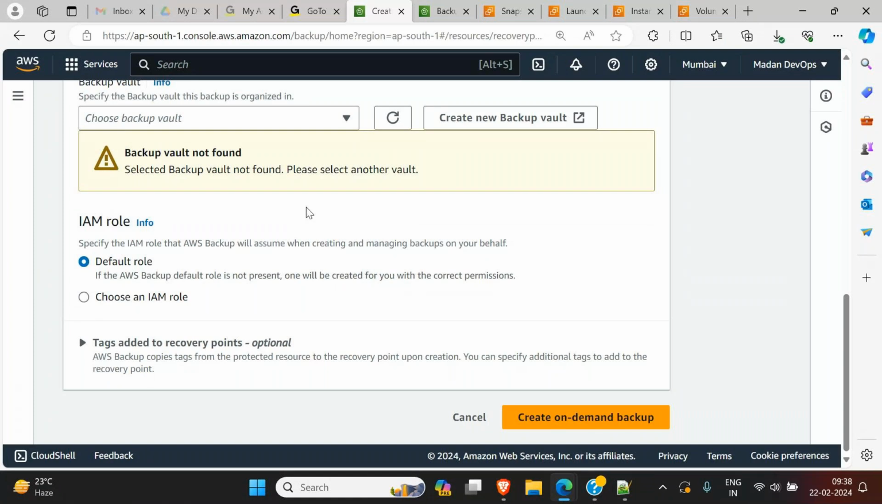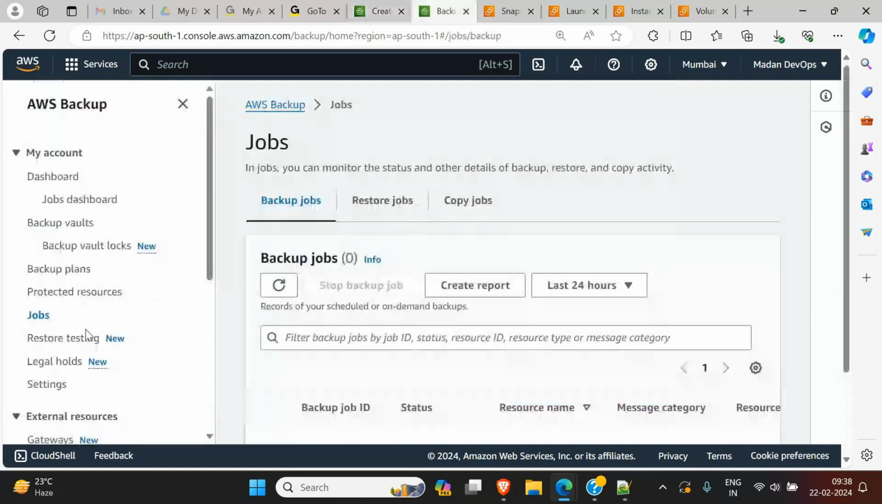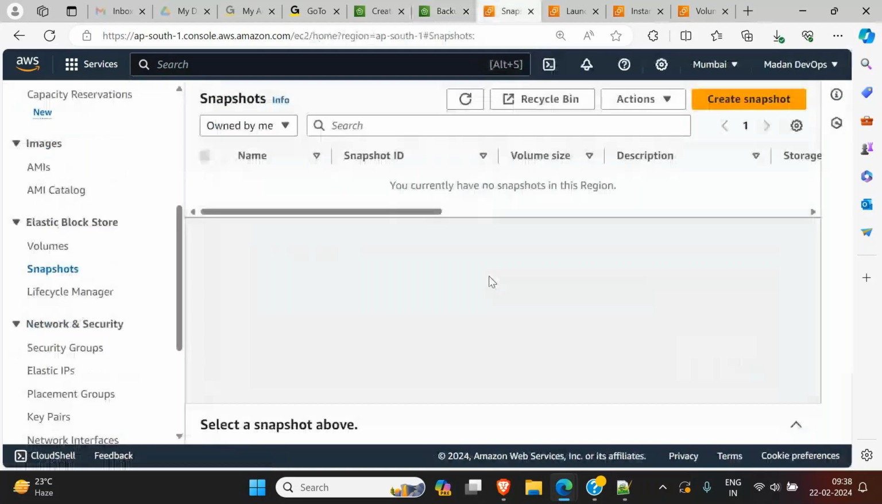That you should understand. Backup is not a new thing. It simply creates a new snapshot, and whenever you want that backup back, it will restore, it will convert that snapshot to a volume. Who will convert? The backup service will convert that snapshot to a volume whenever you want the backup back.